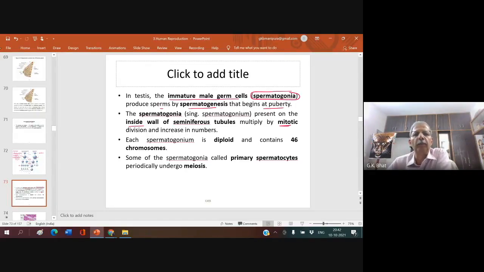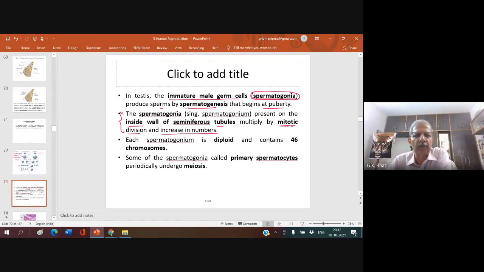Therefore, you must remember that in spermatogenesis, not only meiosis takes place, at the beginning there will be mitotic division. So, the spermatogonia present on the inner side of the seminiferous tubule undergo mitotic division and increase in numbers. So, what is this phase called?